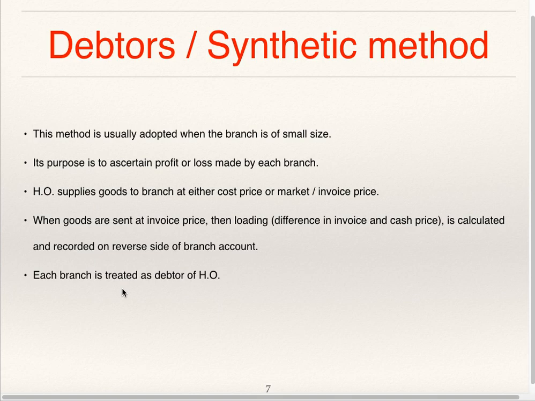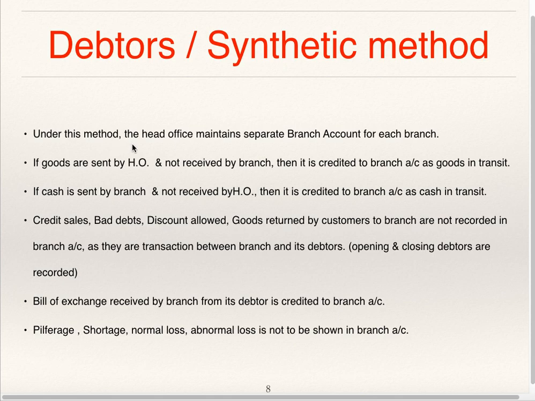Each branch is treated as debtor of head office. Under this system, that is debtor system, the head office maintains a separate branch account for each branch. If goods are sent by head office and not received by branch, then it is credited to branch account as goods in transit. If cash is sent by branch and not received by head office, then it is credited to branch account as cash in transit. So goods in transit and cash in transit both are credited to branch account.